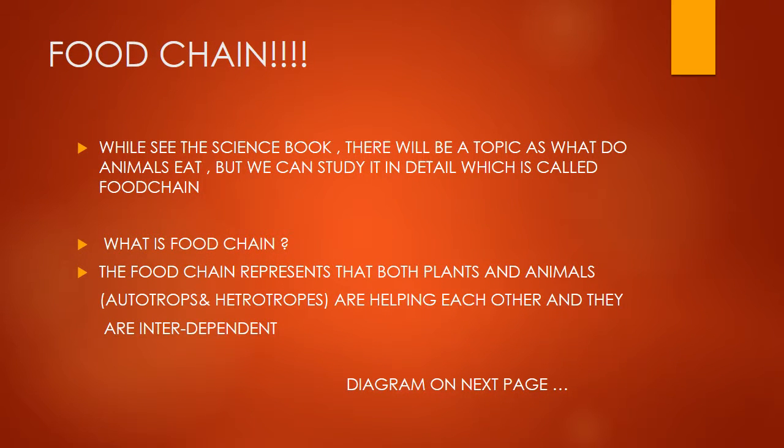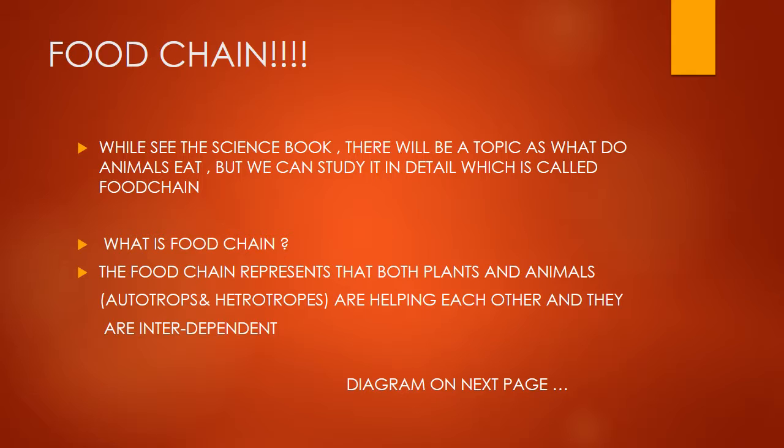And here we will see the food chain. While reading the science book, there will be topics such as what do animals eat and what do plants eat, but we can study it in detail, which is called the food chain. In this NCERT book you can't find the food chain in detail in the first chapter, but in the following chapters you will definitely find it. But I'm here to explain it very clearly.